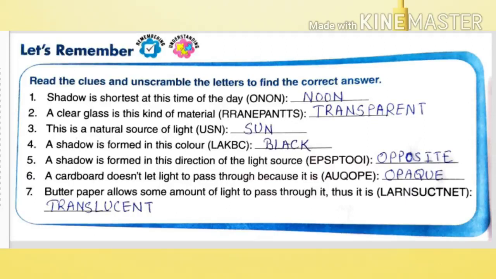Sixth one is, a cardboard doesn't let light pass through because it is opaque. The cardboard is opaque as it does not allow light to pass through it. The butter paper allows some amount of light to pass through it. Thus, it is translucent.